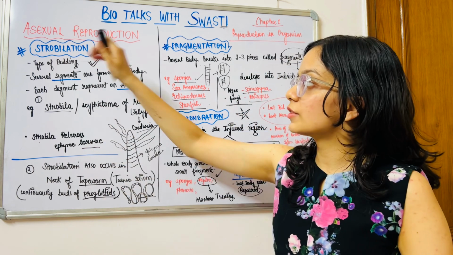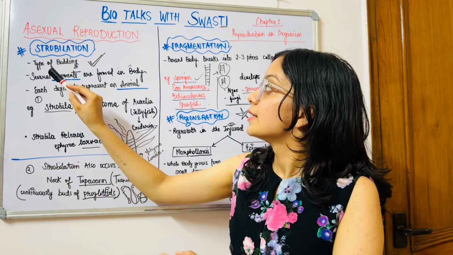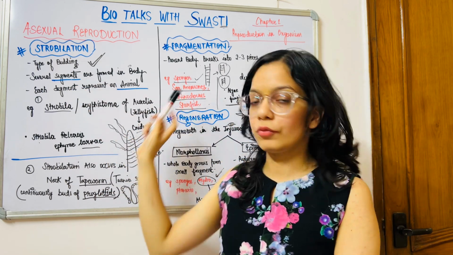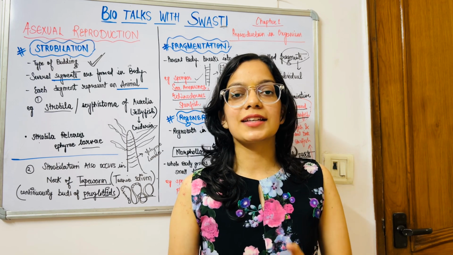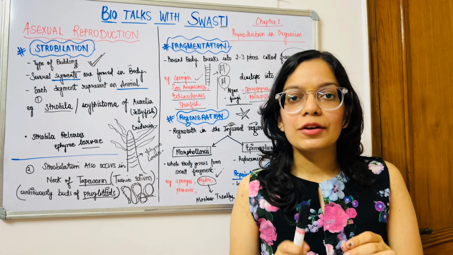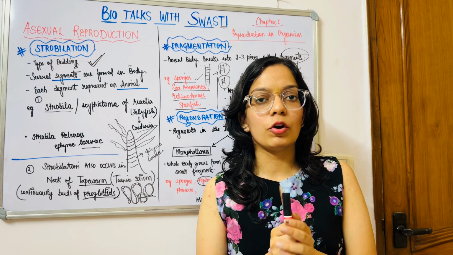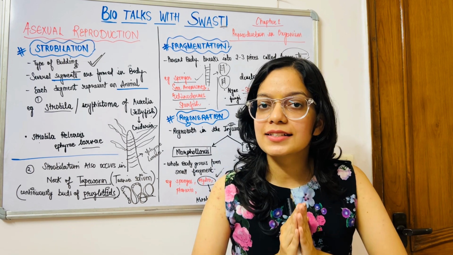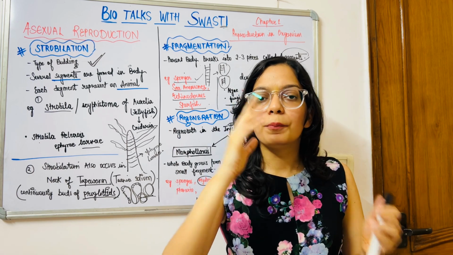Okay, so what is strobulation? Strobulation is a type of budding in which several segments are formed and each segment represents an animal. Okay, for example, strobila or scyphistoma of jellyfish, Aurelia, and it belongs to Cnidaria. And the second example is the neck of tapeworm, which buds off proglottids.